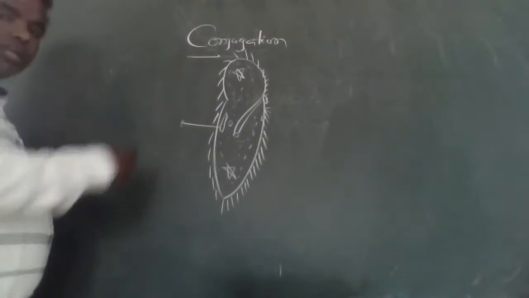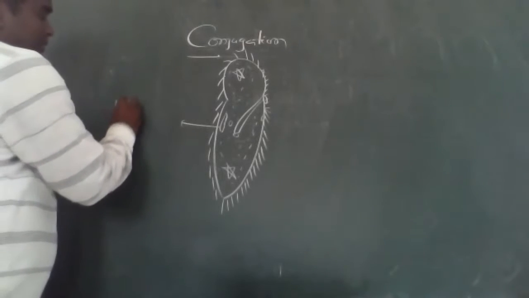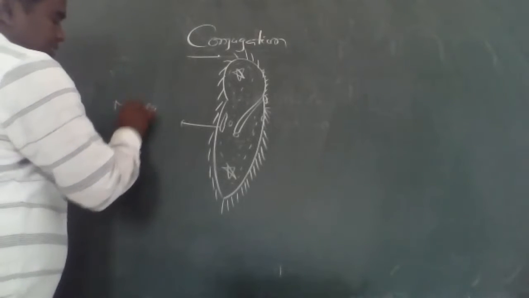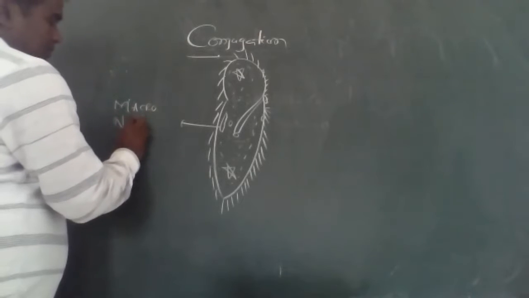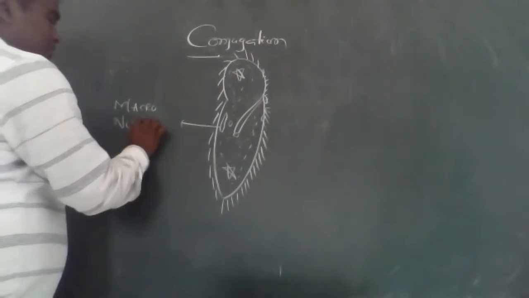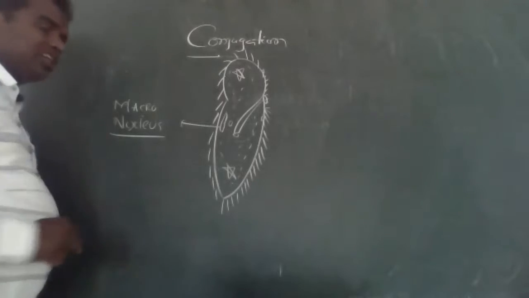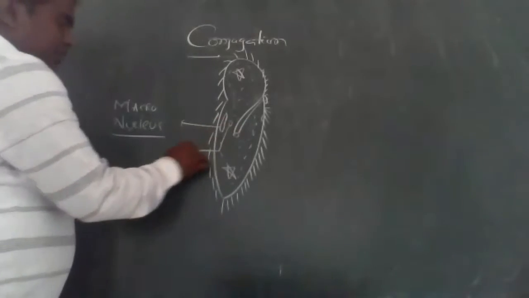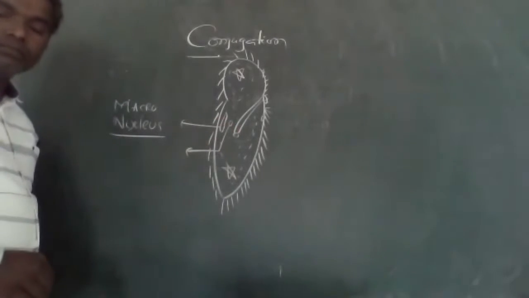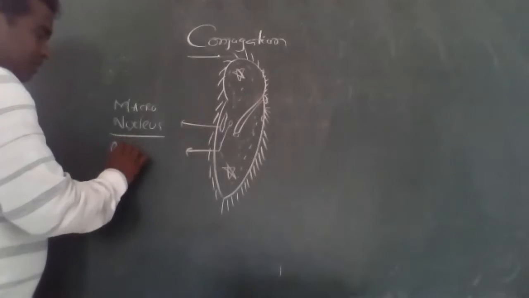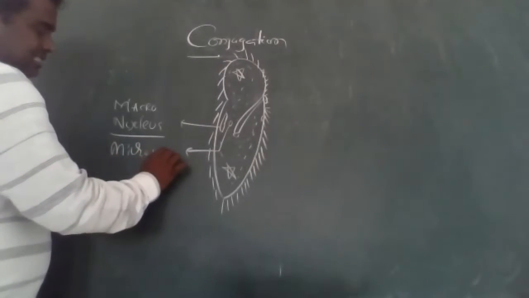One is bigger, that is called what? Macronucleus. The bigger one is called macronucleus, and the smaller one is called, what is that? Micronucleus.